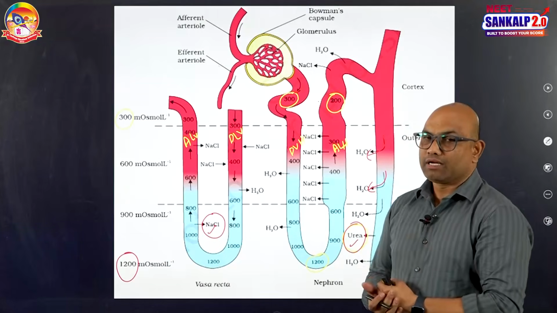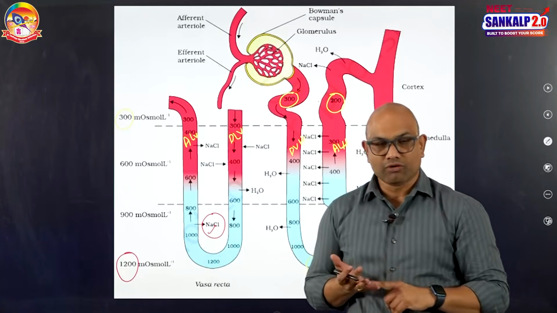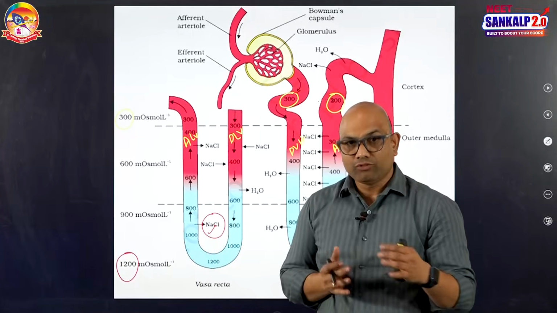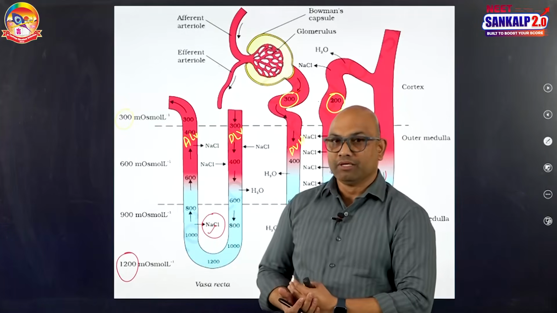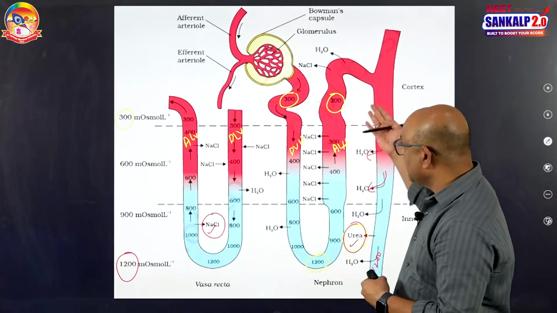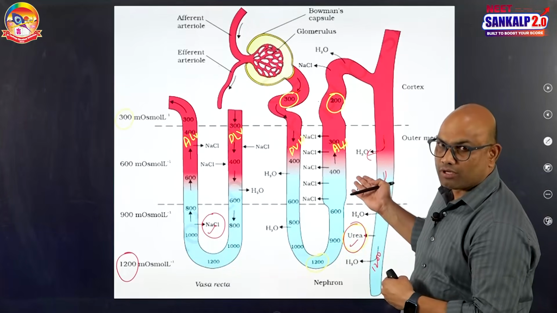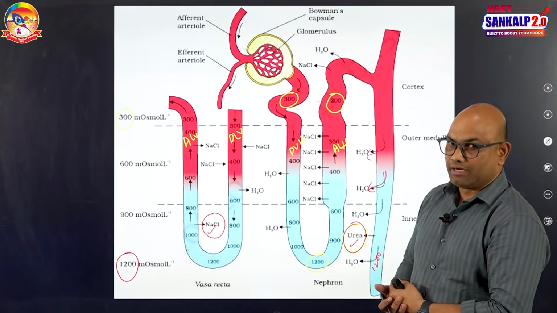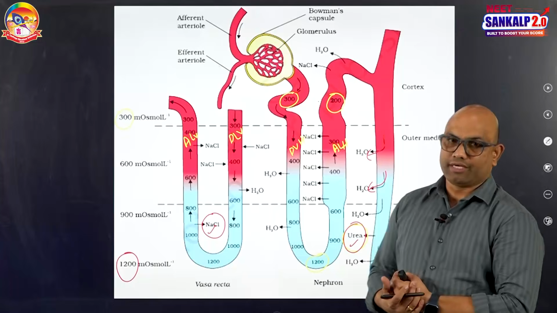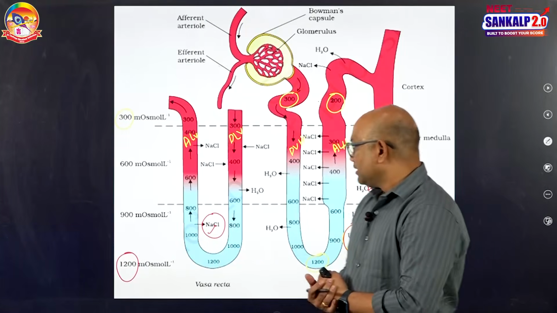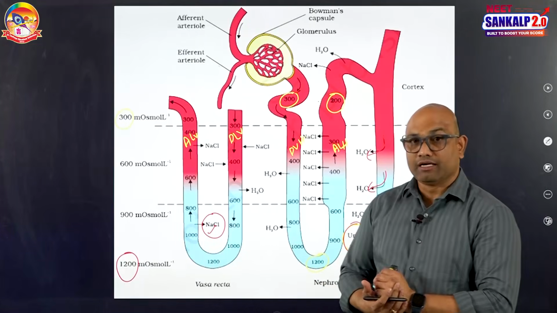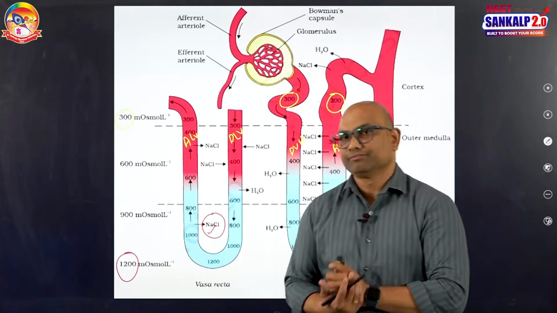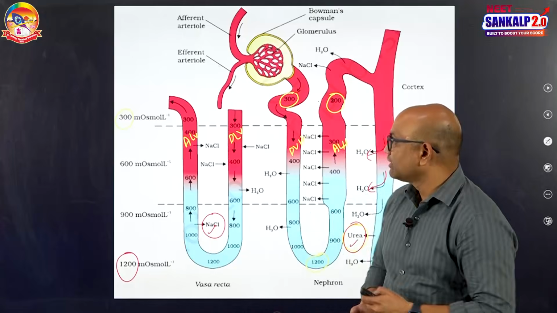So, this is regarding the countercurrent mechanism. The first function of the countercurrent mechanism is to increase the concentration of the medullary interstitium by retaining sodium chloride and urea in the medullary interstitium. That increased concentration causes the reabsorption of a huge amount of water from the filtrate while it is passing through the collecting duct, thereby increasing the concentration of filtrate 4 times to the initial filtrate. In this, the loop of Henle acts as countercurrent multiplier and vasa recta acts as countercurrent exchanger. So, this is regarding the countercurrent mechanism.